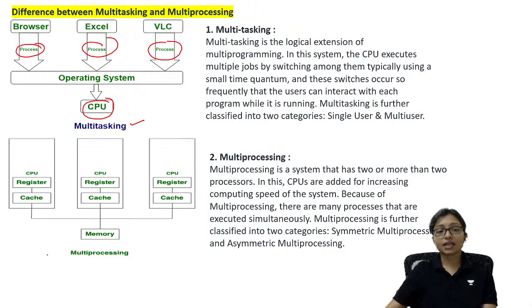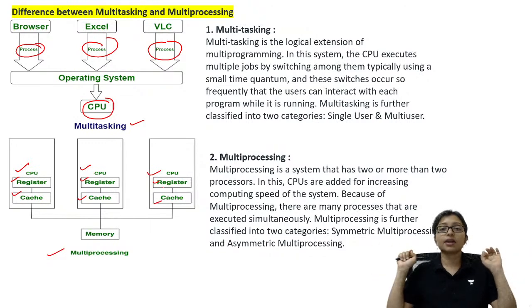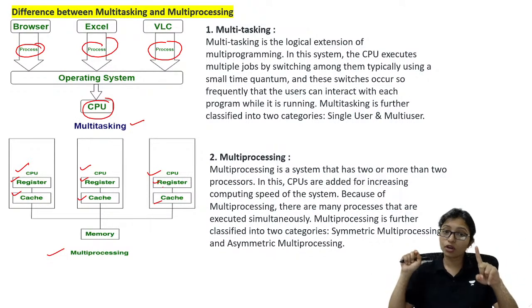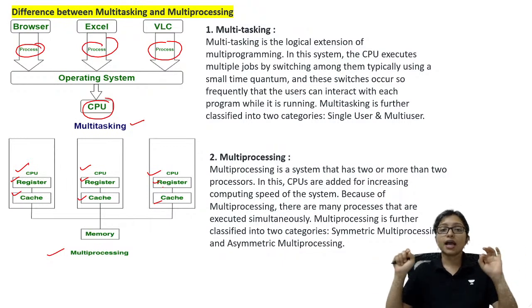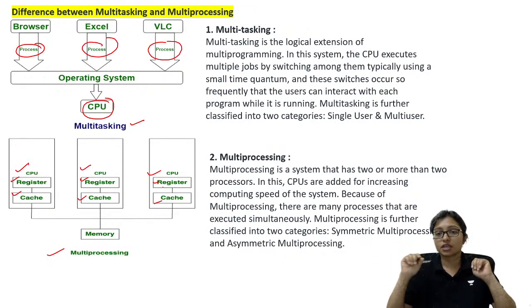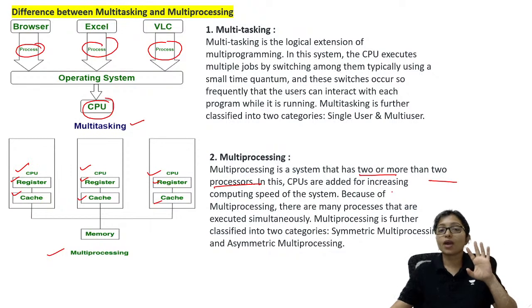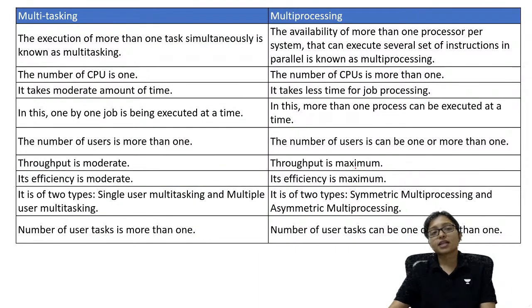When it comes to multiprocessing, what is multiprocessing? The main difference is here. In multiprocessing, there will be separate CPU register and cache. CPU register cache, CPU register cache. Multiple processing systems are there. In one computer there are multiple CPUs, and that's why it is called multiprocessing. Multiprocessing has two or more processors, and CPUs are added for that. This is the main difference and you must remember it. I hope it is clear. So here you can see the difference between multitasking and multiprocessing.